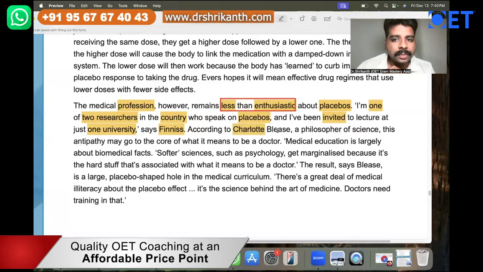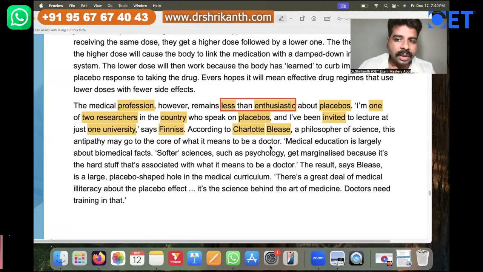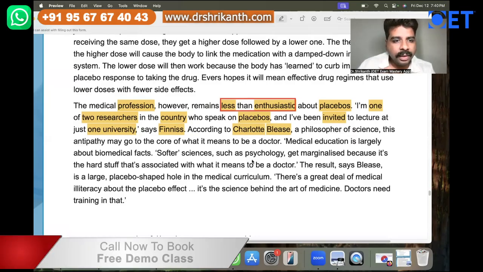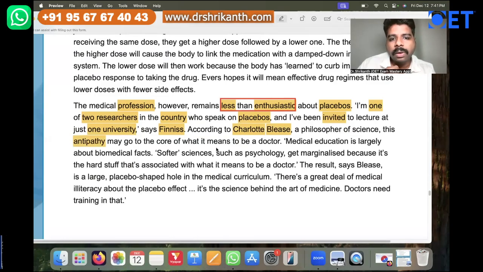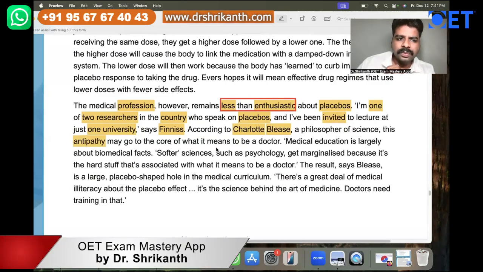According to Charlotte Bliss. Now the writer is telling that there is another person. That person's name is Charlotte Bliss, a philosopher of science, that antipathy may go to the core of what it means to be a doctor. Antipathy is basically the opposite of empathy. Antipathy basically means to have no feelings.